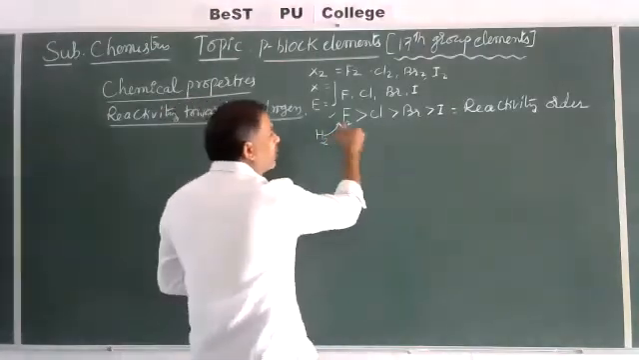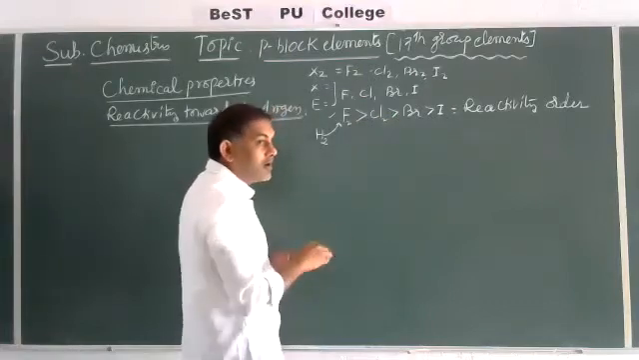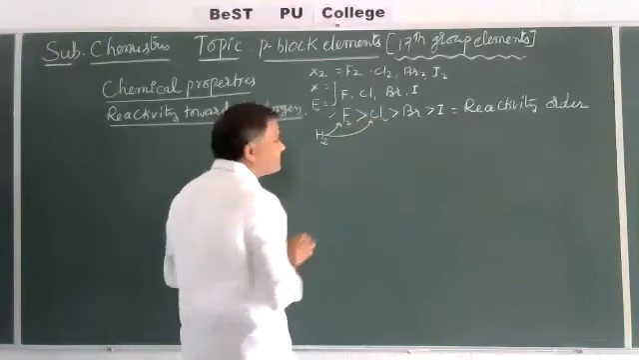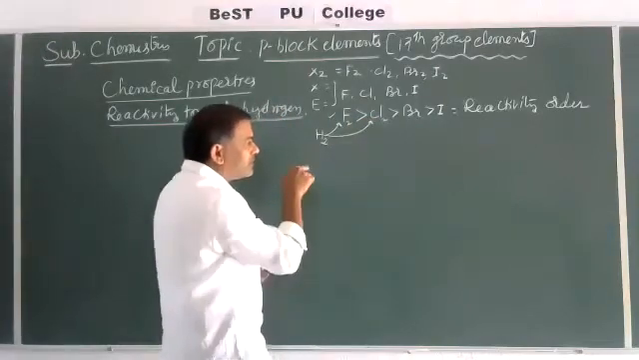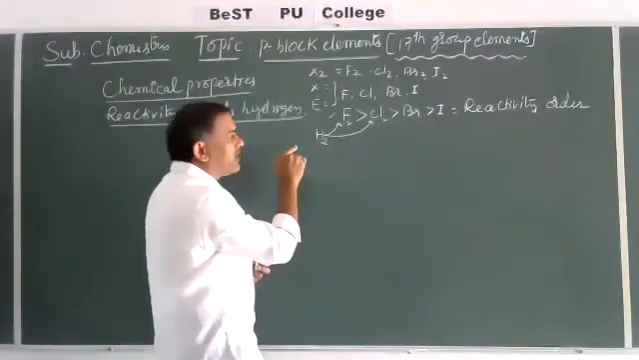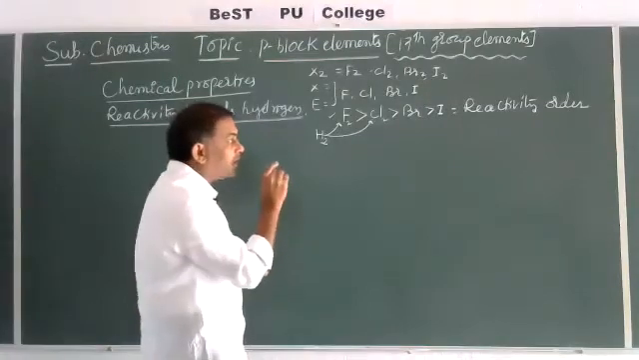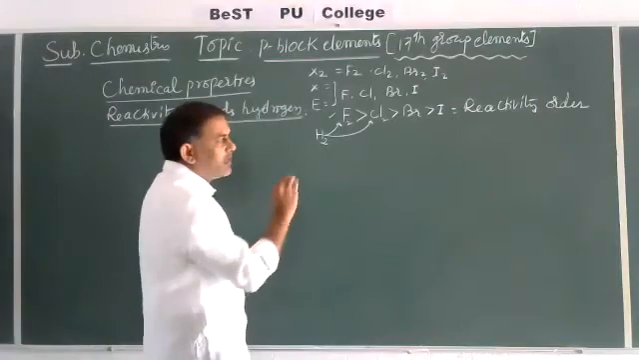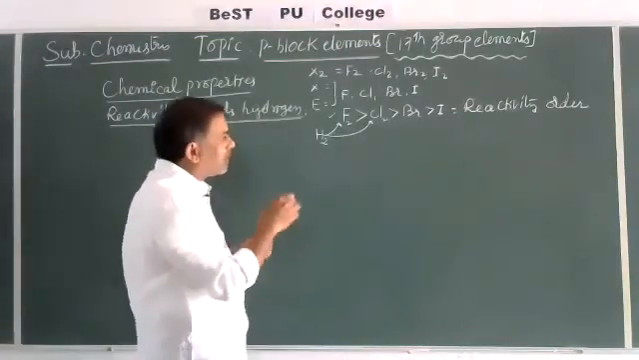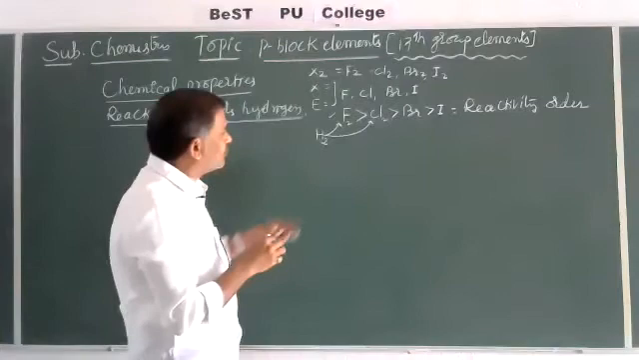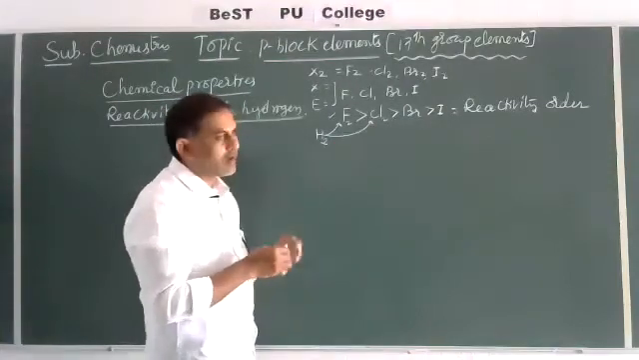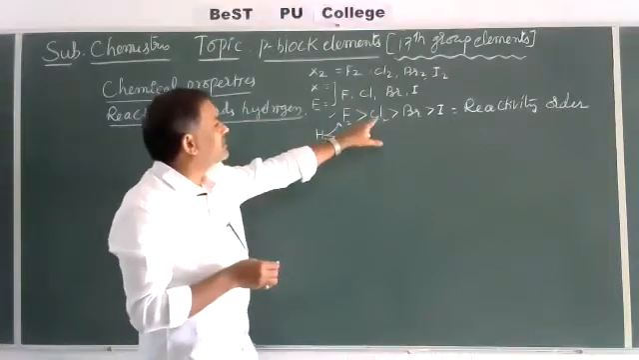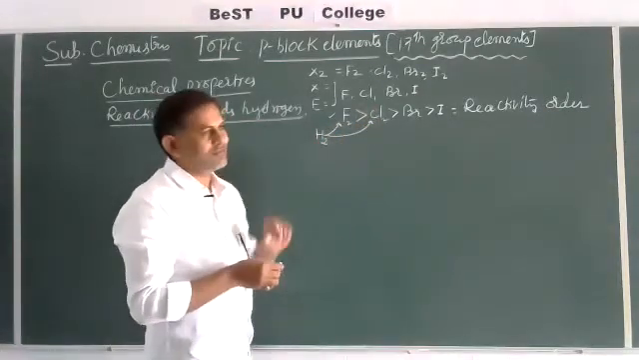But compared to fluorine, chlorine's reactivity is somewhat less. That's why, even though it reacts in the dark, we want a certain temperature, and diffused sunlight is required. But in a dark condition, in a closed room, the reaction between hydrogen and chlorine is somewhat slower, because its reactivity is less compared to fluorine.